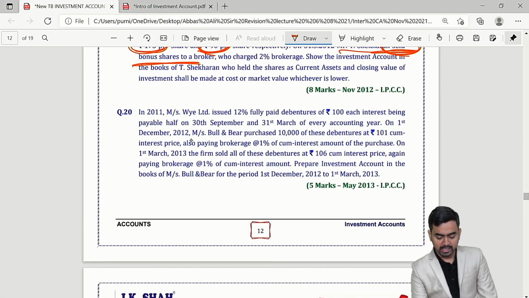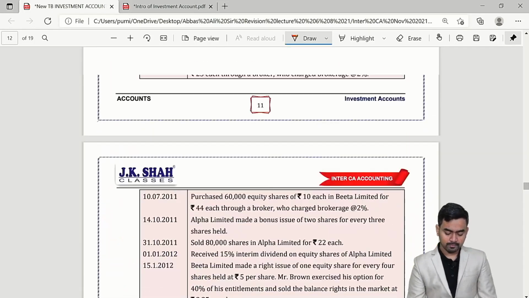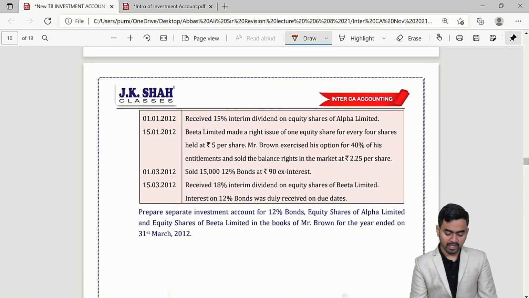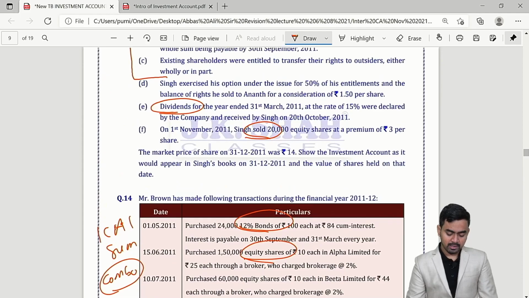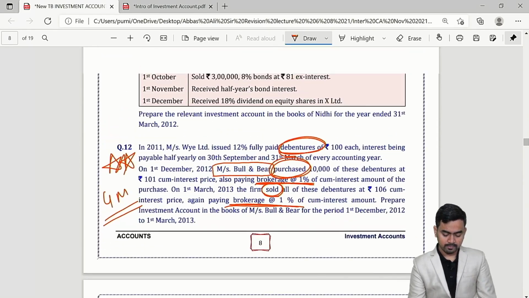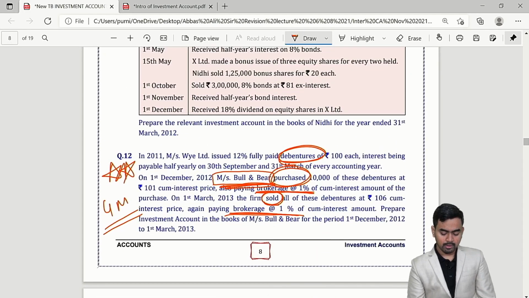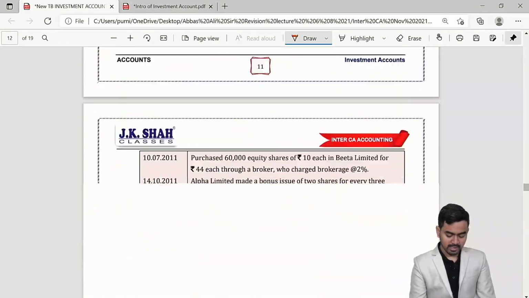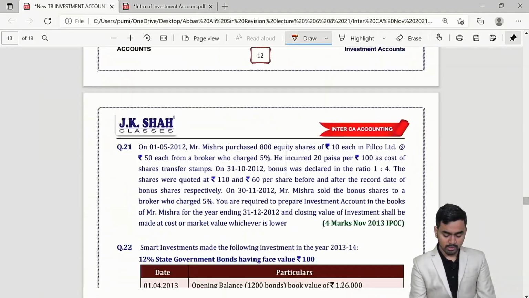Question number 20, this bull and bear we have already discussed. This is a repeated sum. See, bull and bear, here in the homework section we had done this. See, bull and bear. Question number 12, so that is a repeated sum. I have cancelled it. Question number 20.